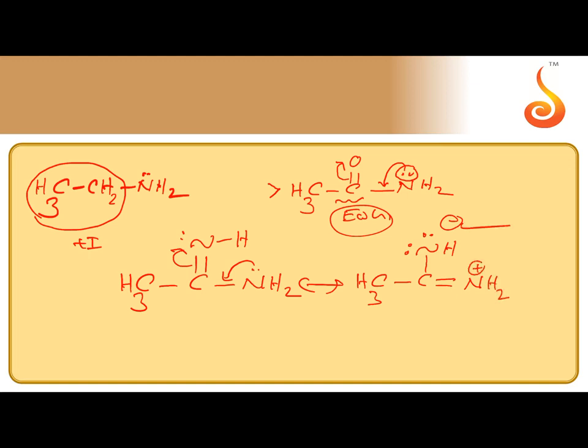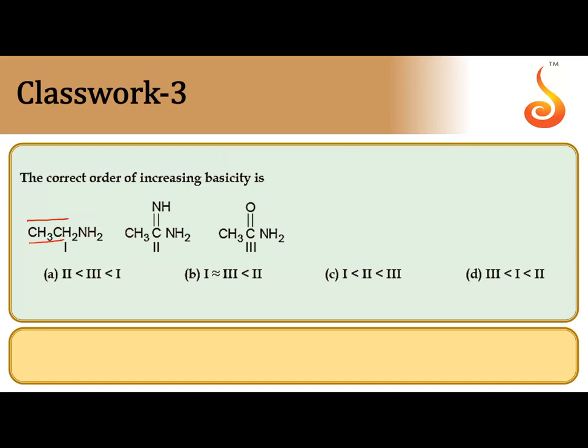Because of the higher electron density at nitrogen, it acts as the strongest base. That's why in the correct order the second one is the strongest base, after that the first one, and the least basic is the third one, because of the electron withdrawing group. Such an option is only one, D.